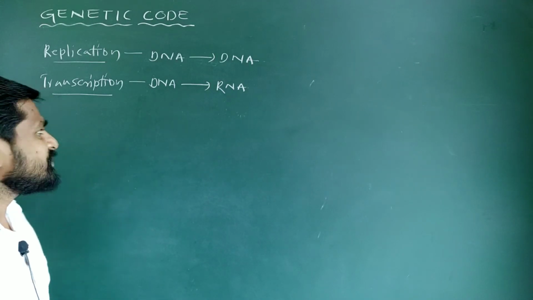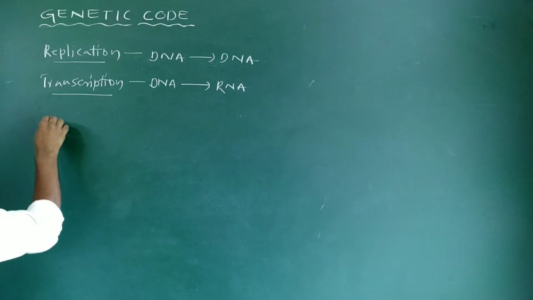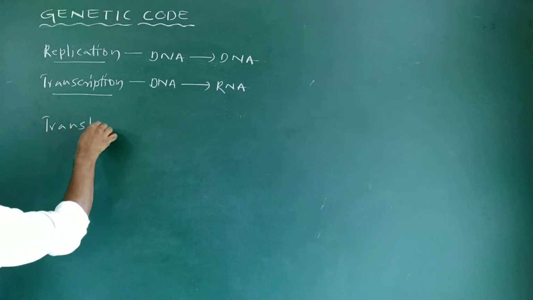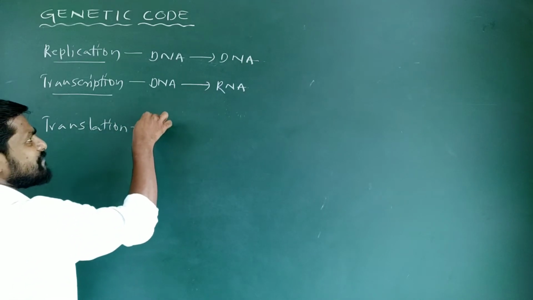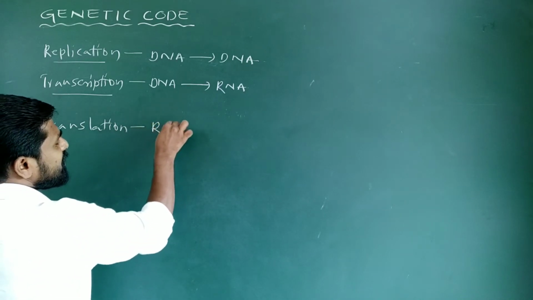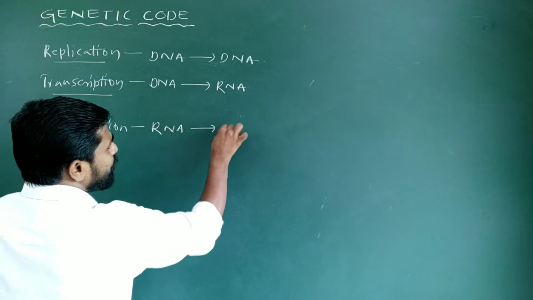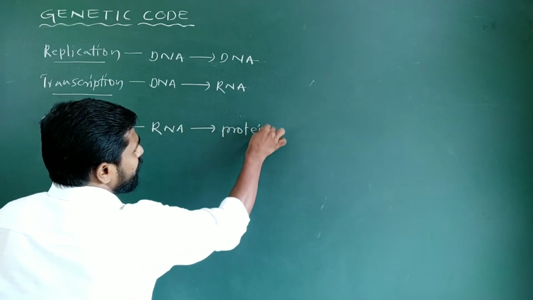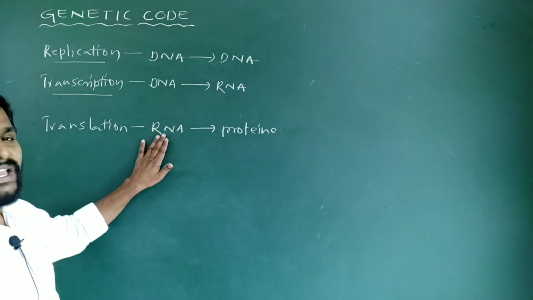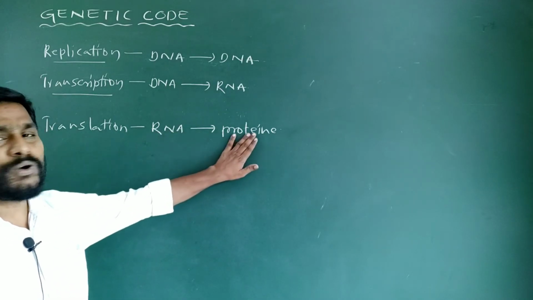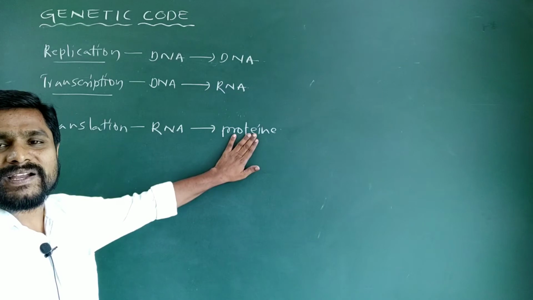But the third event of the central dogma of molecular biology, translation, involves the transfer of genetic information from an RNA molecule to a protein molecule, or the copying of genetic information from a nucleic acid to a protein molecule or polypeptide chain.